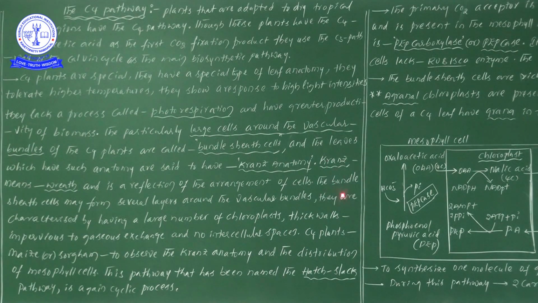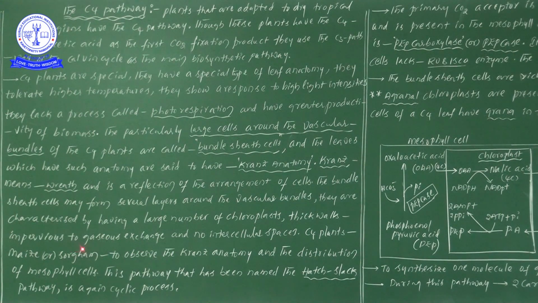Look one more time. The bundle sheath cells may form several layers around the vascular bundles, and they are characterized by having a large number of chloroplasts. That means in bundle sheath cells we will observe the presence of more chloroplasts, and the bundle sheath cell walls are thick and impervious to gaseous exchange. When the cell walls are very thick, gaseous exchange will not take place.